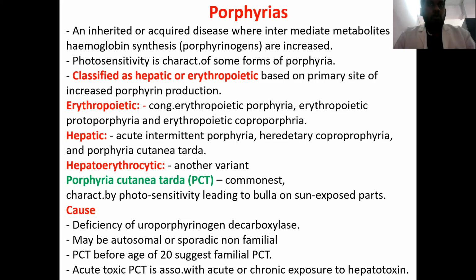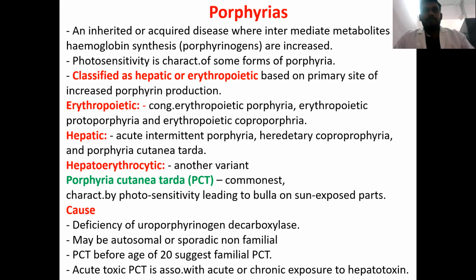Erythropoietic porphyrias include congenital erythropoietic porphyria, erythropoietic protoporphyria, and erythropoietic coproporphyria. Hepatic porphyrias include acute intermittent porphyria, hereditary coproporphyria, and porphyria cutanea tarda. And hepatoerythropoietic porphyria is one more variant.